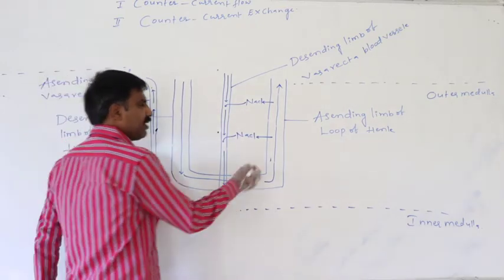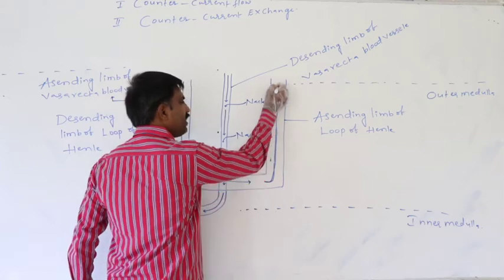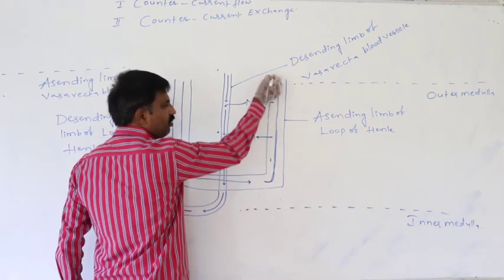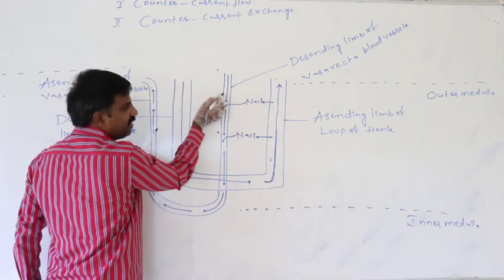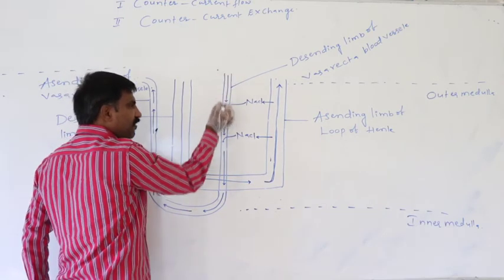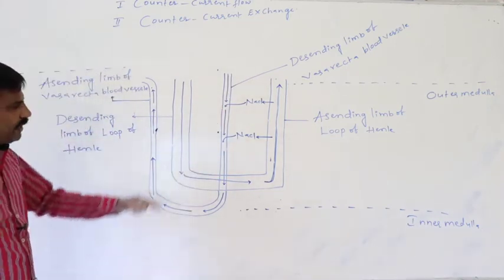In the ascending limb of the loop of Henle, primary urine flow is from the inner medulla to the outer medulla. But in the descending limb of the vasa recta blood vessel, blood flow is from the outer medulla to the inner medulla.